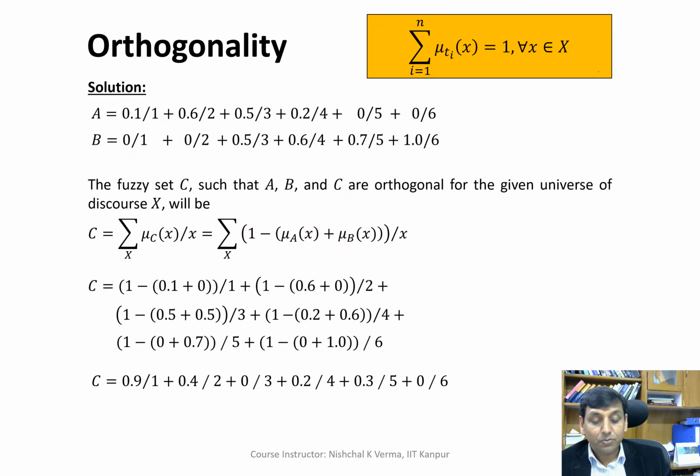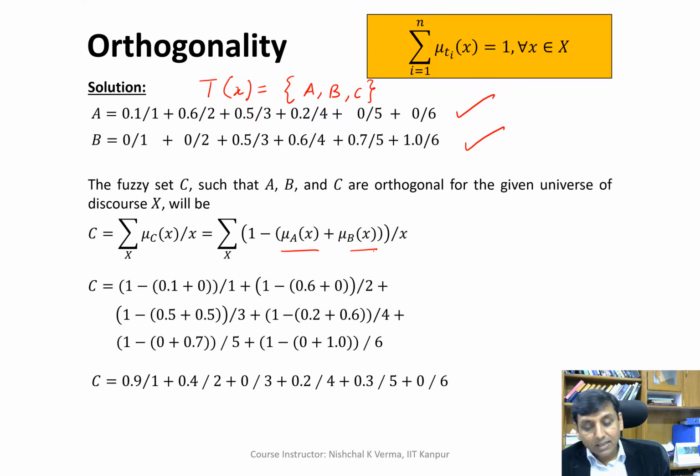So let us now quickly go through. We have these three fuzzy sets. I can again write Tx is nothing but A, B, C. So these three fuzzy sets we have, and A is known, B is known. So C can be found by taking 1 minus these membership values for the corresponding generic variable value.